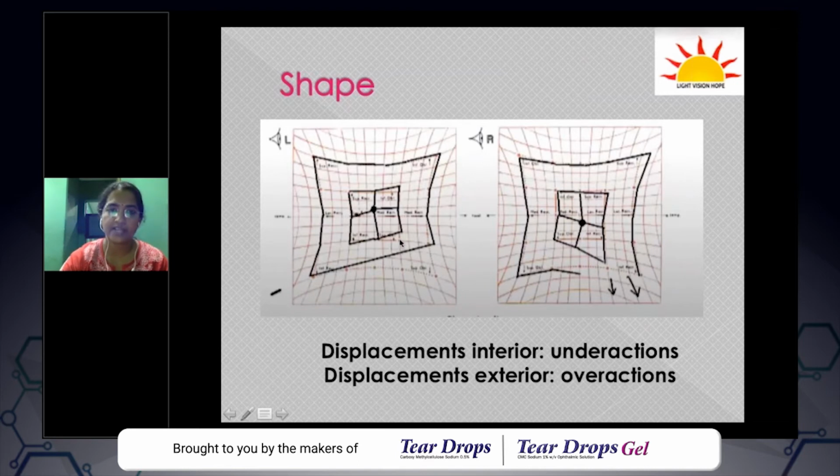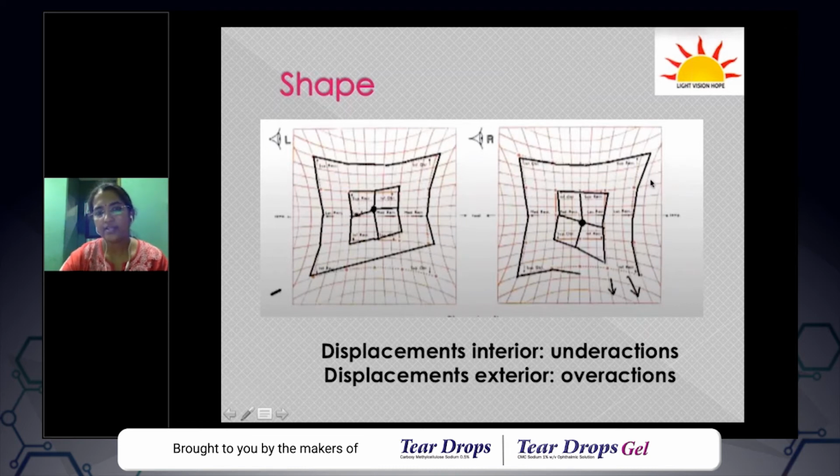So this patient has a little bit of interior displacement here, which is indicative of the action of the superior oblique muscle. And if you look at the outer square also, this is the boundary of the outer square, but you have a displacement interior. So this is an underacting superior oblique.